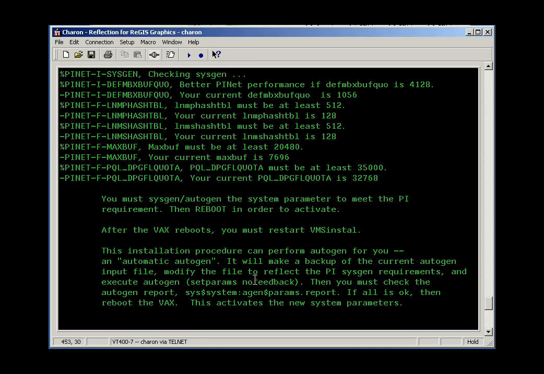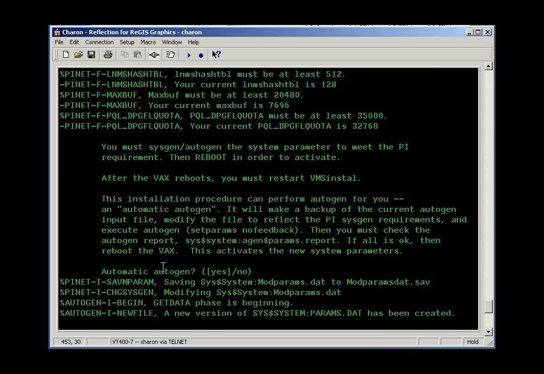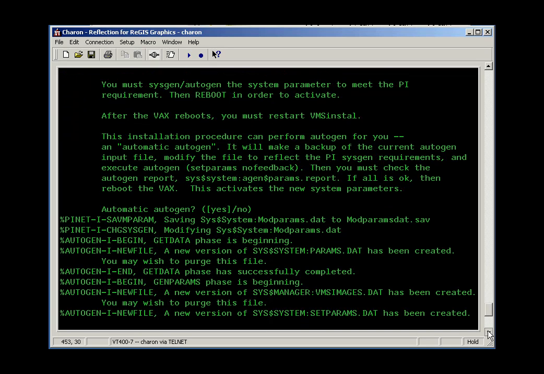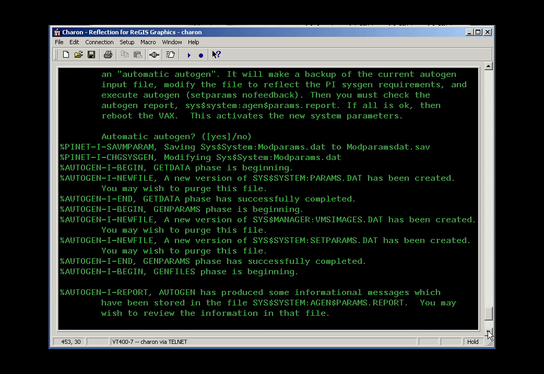At the end of the previous part of our lesson, we'd started AutoGen. AutoGen became necessary because some of the system parameters, or SysGen as VMS calls them, were inadequate for the installation of Pi, so we needed to increase some buffer sizes and some system resources to accommodate the PINet node. We elected to let VMS install kit automatically run AutoGen. So as part of doing this, it edited a system file called modparams.dat and then continued to run the AutoGen utility to calculate new system parameters.